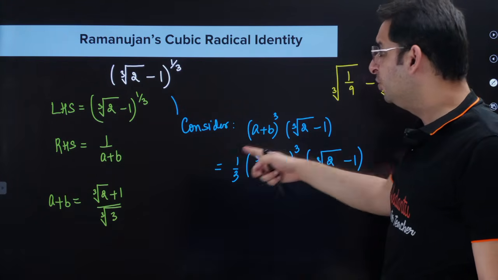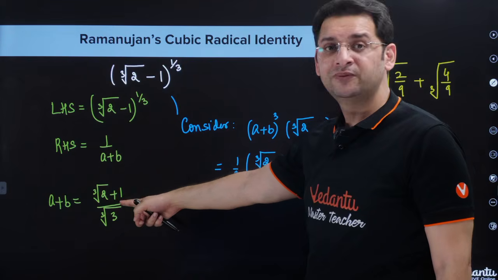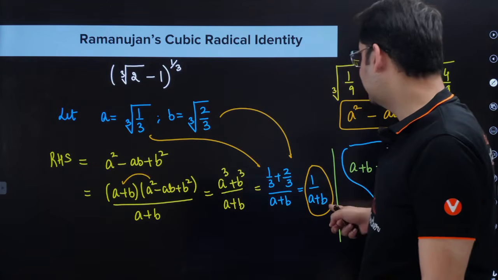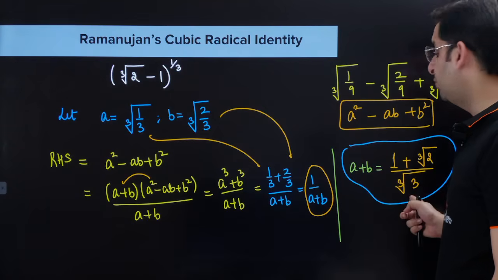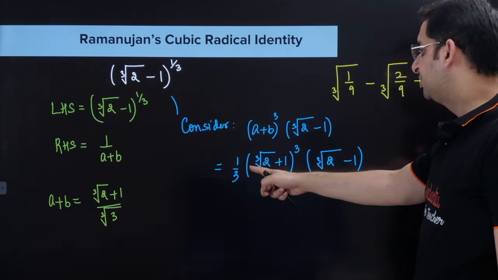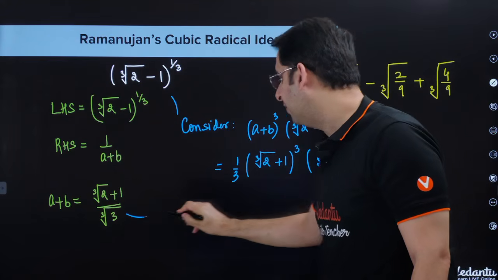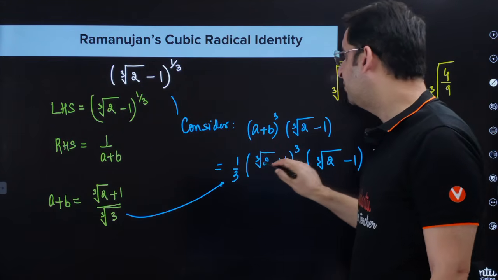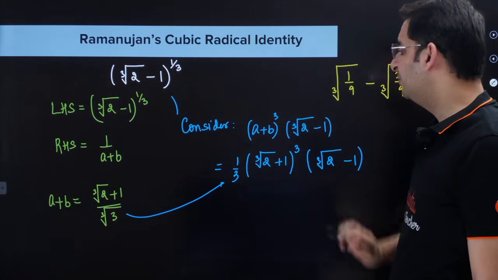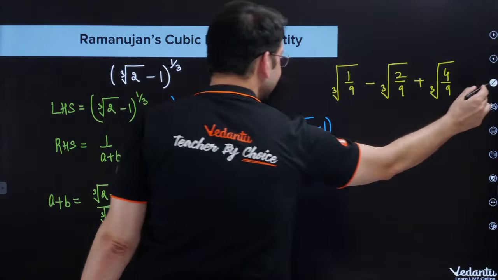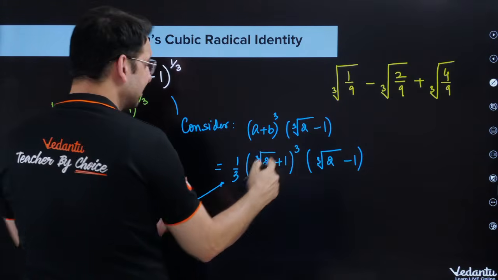So A plus B whole cube. A plus B is this, cube root of 2 plus 1 upon cube root of 3. This is what we found in the previous slide, A plus B is 1 plus cube root of 2 upon cube root of 3. So A plus B whole cube will be 1 upon 3, since the cube of this is 3. And cube root of 2 plus 1 whole cube into cube root of 2 minus 1. Let us try to simplify this expression and see. We want to prove that if these two are equal, this product has to be 1.